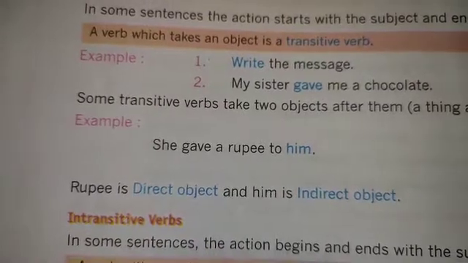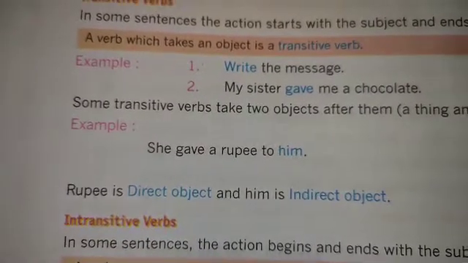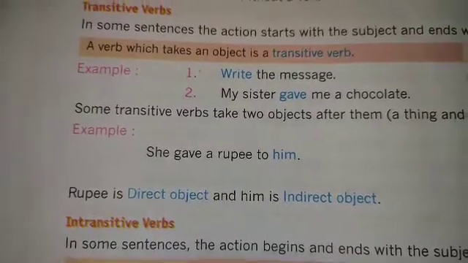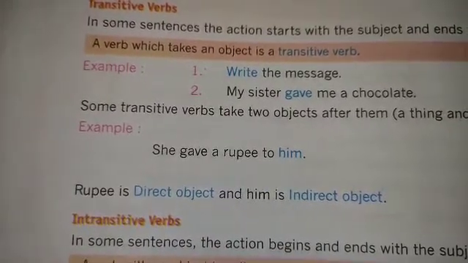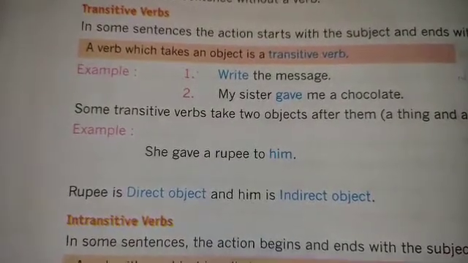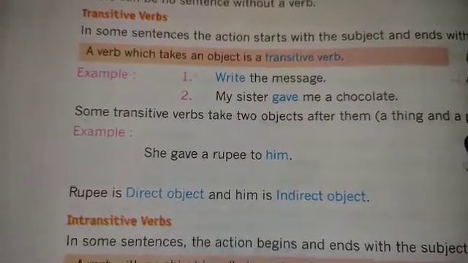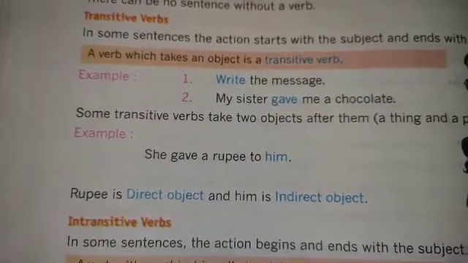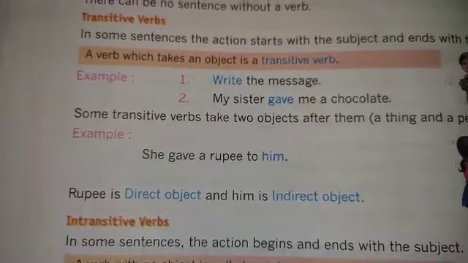Gave, some action is happening. Rupee is an object, and then to him, at the last we have another object, him. So rupee and him are the two objects in the sentence.